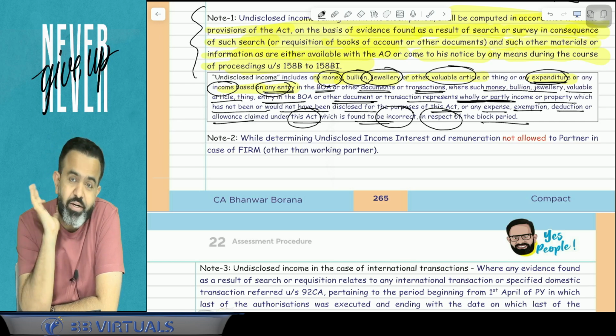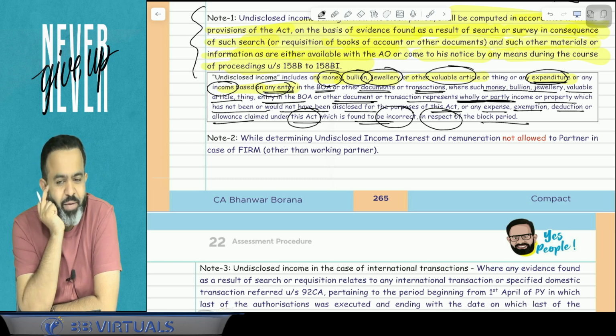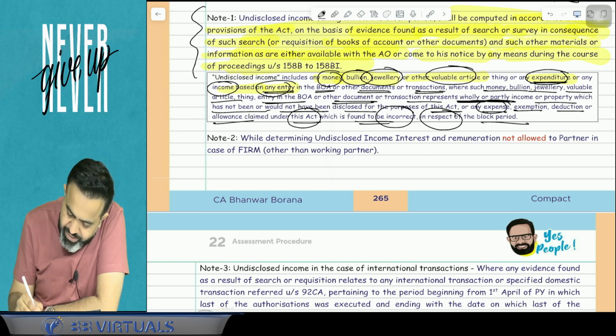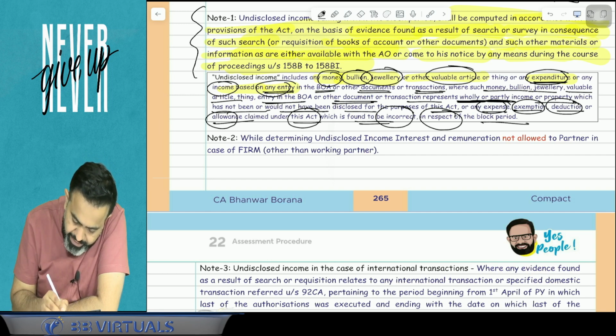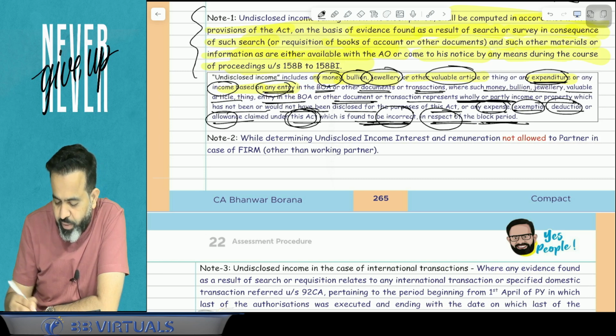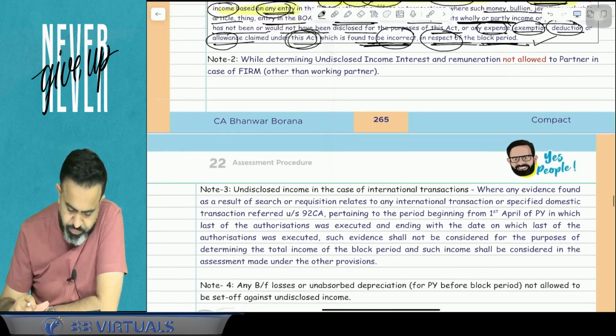So if you took the wrong deduction, will that also be treated as undisclosed income? Answer is yes. Because this provision says that any expenditure or exemption or deduction or allowance claim under this act which is found to be incorrect in respect of block period, that is also treated as your undisclosed income.